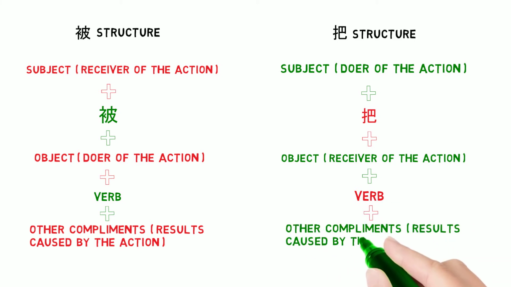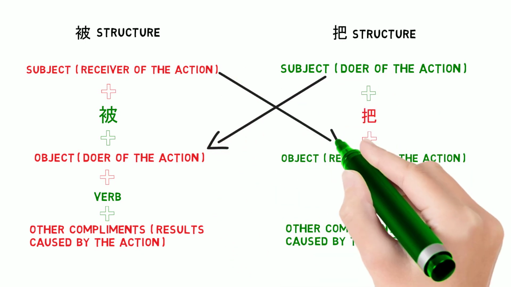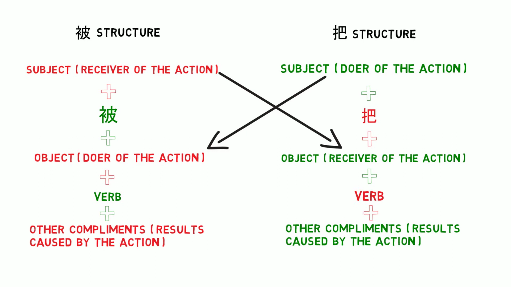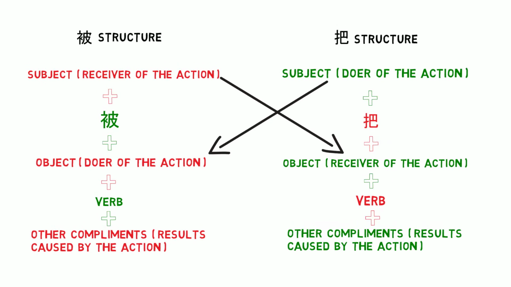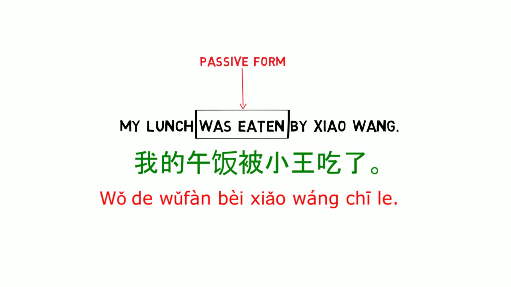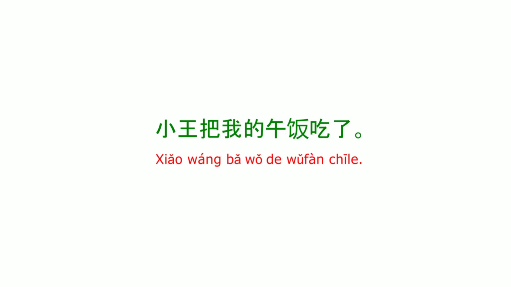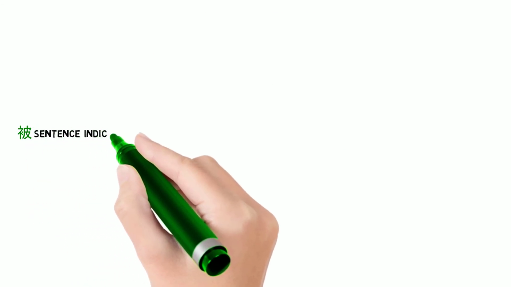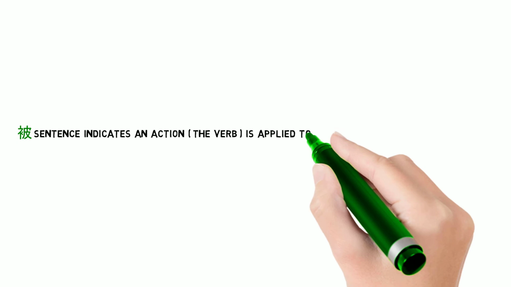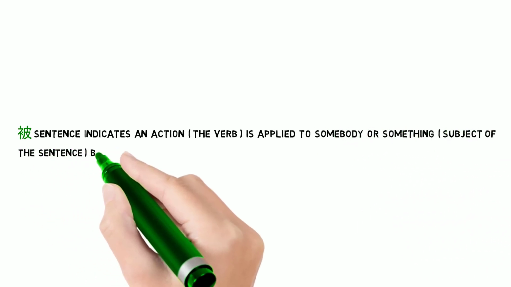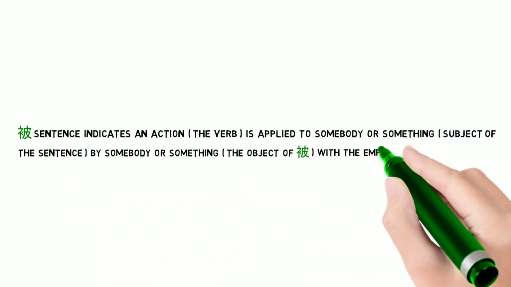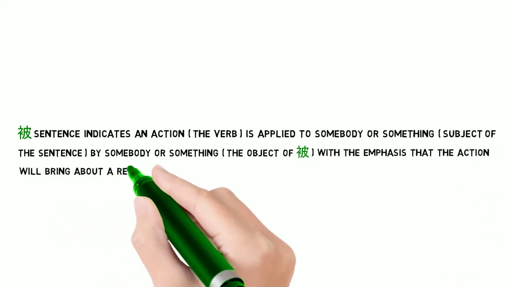I'm sure you have already spotted that the subject and the object swapped positions in the two structures. The doer of the action is a subject in 把 sentence structure, whereas it is an object in 被 sentence structure. To say the previous sentence in 把 sentence, it will be 小王把我的午饭吃了. 被 sentence indicates an action is applied to somebody or something by somebody or something, with the emphasis that the action will bring about a result.